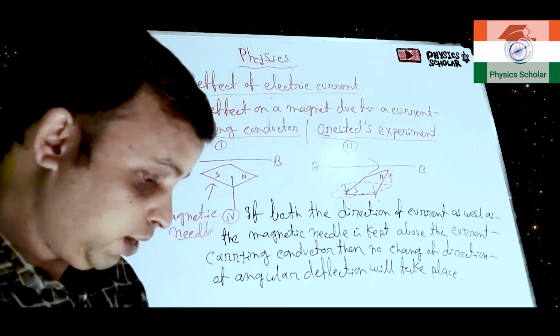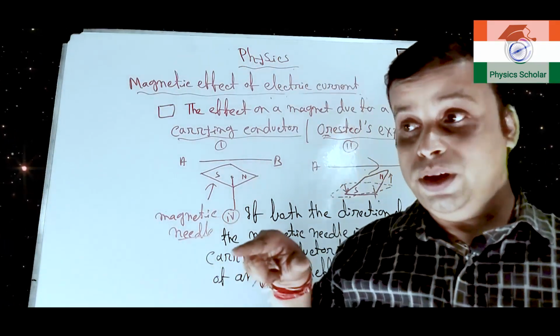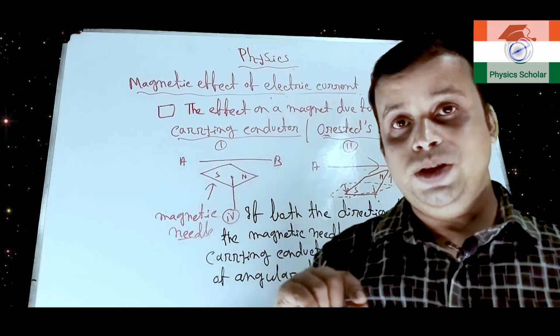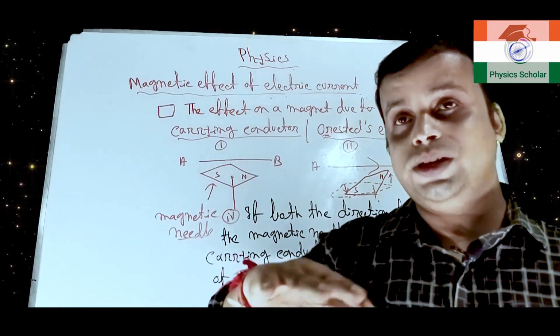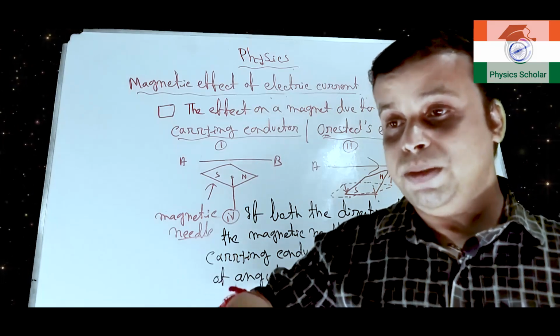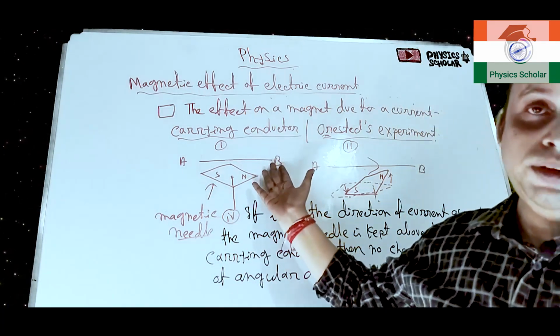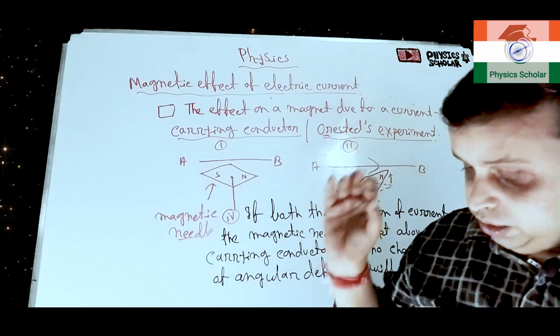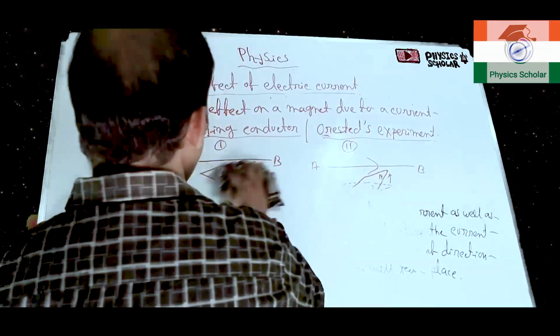But students, here in which direction the current is flowing, and the deflection will be in which direction, the north pole will deflect in which direction, the south pole of the magnet will deflect in which direction, that from this experiment we cannot determine. So, there are different rules for that.